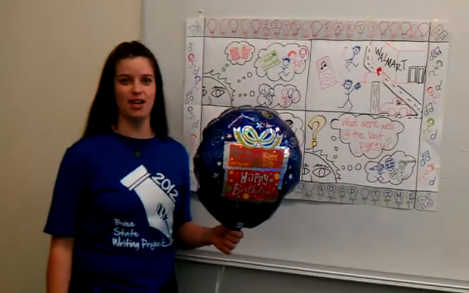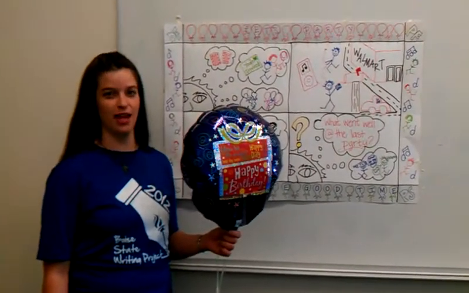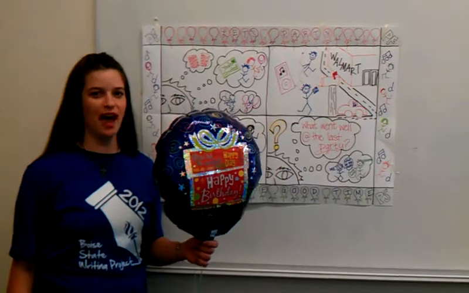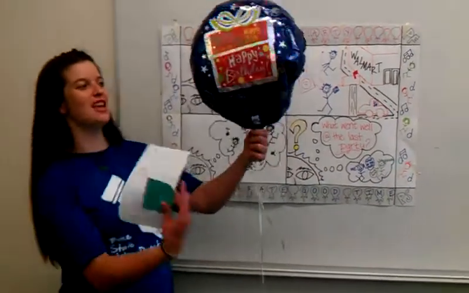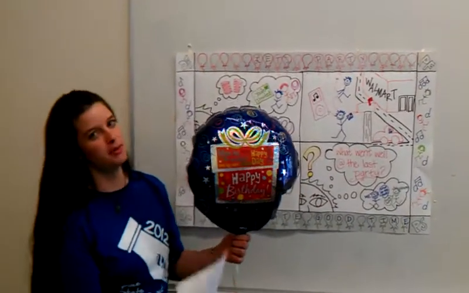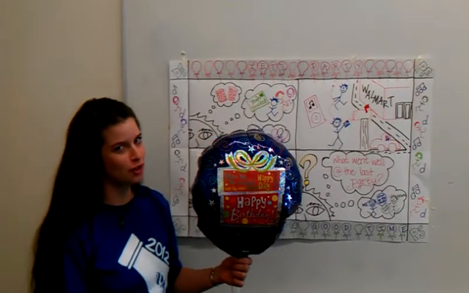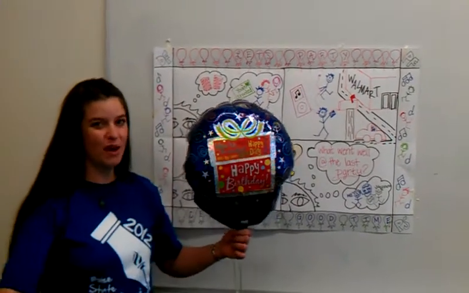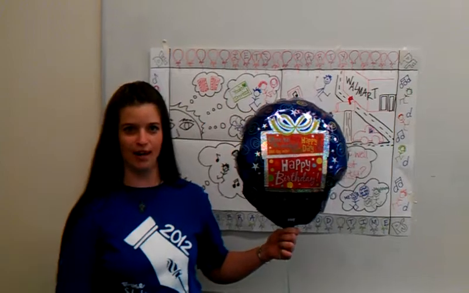Today we're going to be talking about the 5 kinds of knowledge and the 5 types of composing. In order to do that, we are going to plan a party. That's why I have this balloon here, except it's not a birthday party. Actually, we're having a celebration because we are done with the Boise State Writing Project.